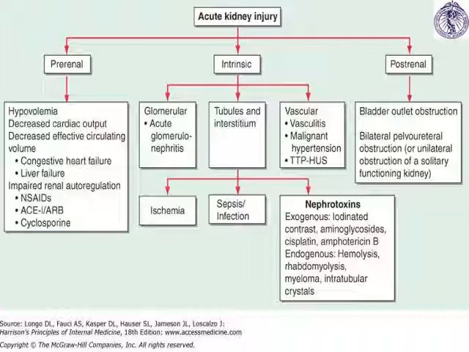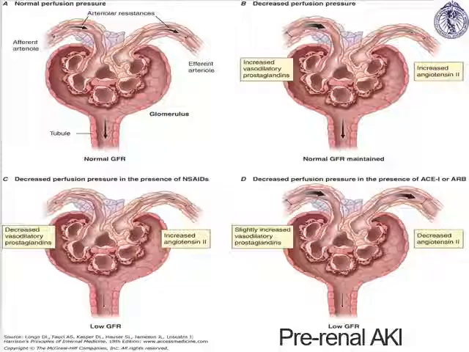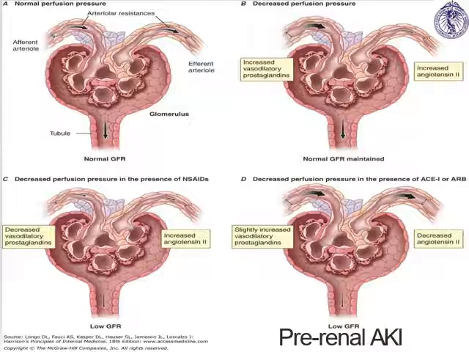Intrinsic is again divided into glomerular, tubular, and interstitium, and the vascular causes, that is vasculitis. Tubular interstitium includes ischemia associated AKI, sepsis associated AKI, or nephrotoxins. Nephrotoxins are exogenous and endogenous. Endogenous can be due to hemolysis, rhabdomyolysis, whereas exogenous can be iodinated contrast and amphotericin B. Next, post-renal can be due to bladder outlet obstruction and bilateral pelvo-ureteric obstruction. This is regarding the basic physiology that is causing pre-renal AKI.